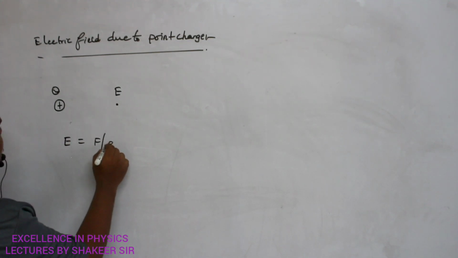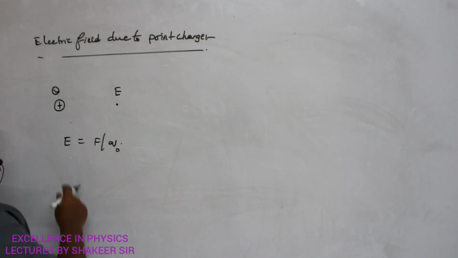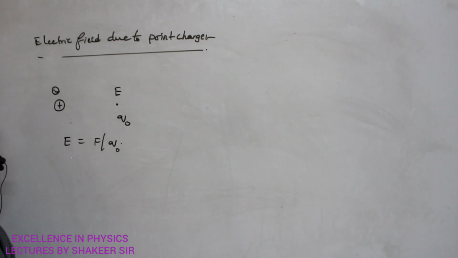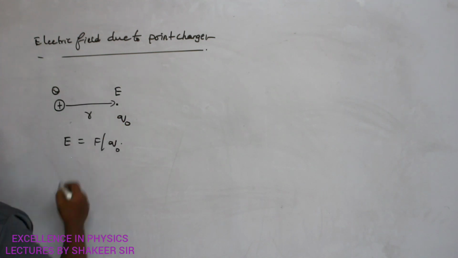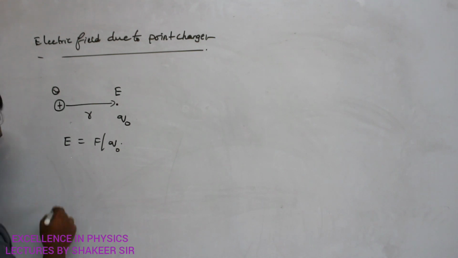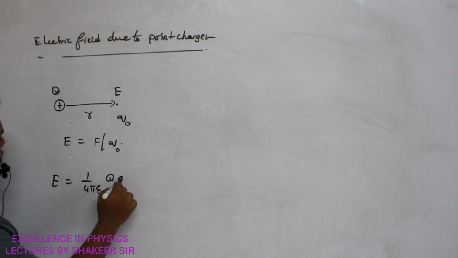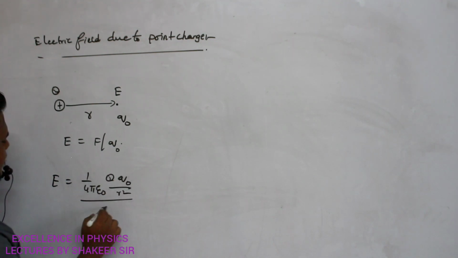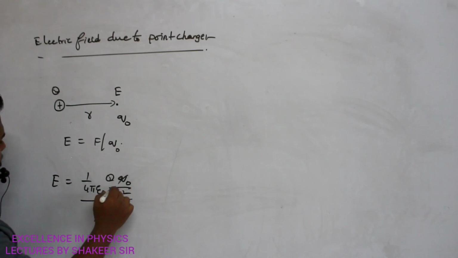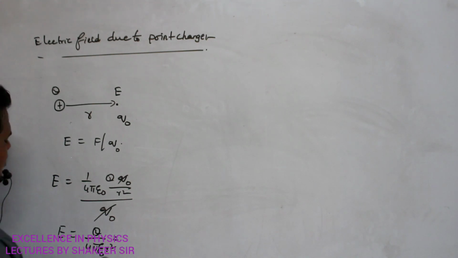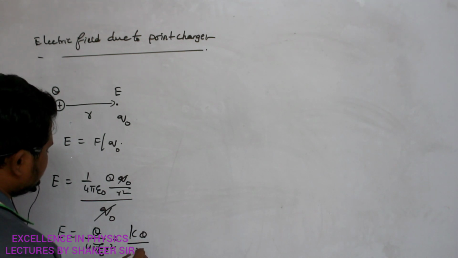What is the definition of electric field? Electric field is the force experienced per unit test charge. For example, let us consider a test charge Q0 placed here at a distance of r from the main charge. Here force of repulsion will be there. So F can be written as 1 by 4 pi E0 into Q Q0 divided by R square, divided by Q0. So Q0 and Q0 get cancelled. So E is equal to Q by 4 pi E0 R square, or just I can write it as KQ divided by R square.